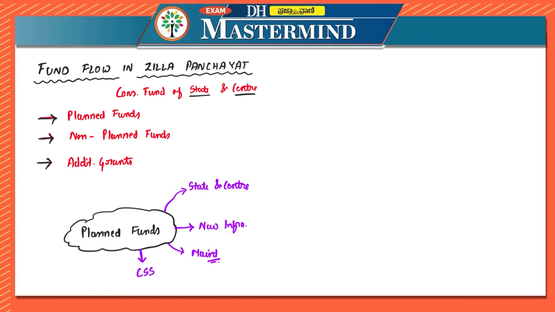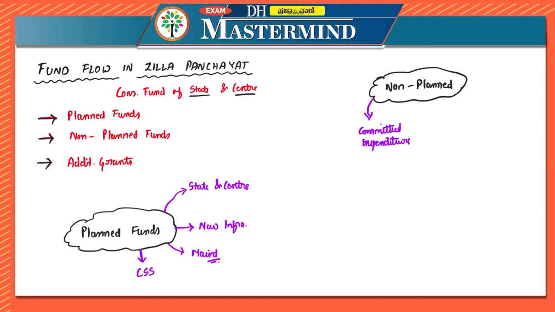Now the next one, non-planned funds. As the name itself says, it is not planned. That is, it is already existing, whatever is the committed expenditure of different departments. Now, what is committed expenditure?